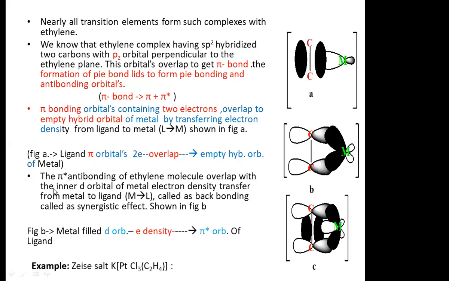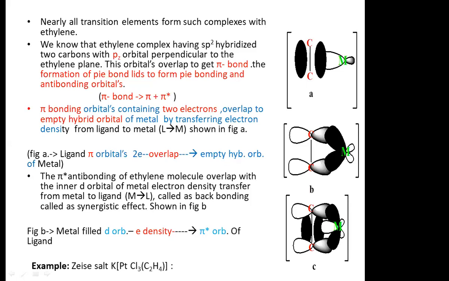Similarly, the pi antibonding orbital of the ethylene molecule overlaps with the inner d orbital of the metal, and electron density transfers from metal to ligand. In figure B, there is a carbon-carbon bond having empty pi antibonding orbitals, and a metal having a filled inner d orbital containing electrons.